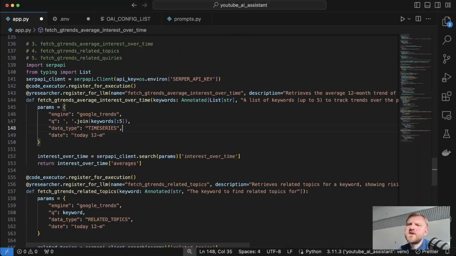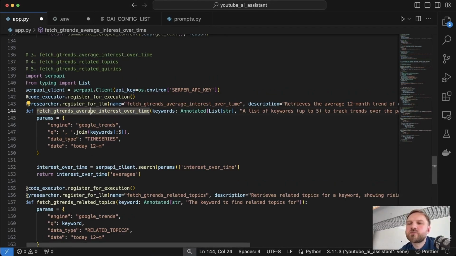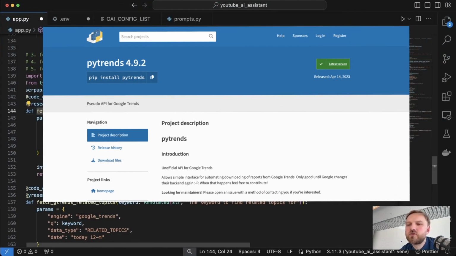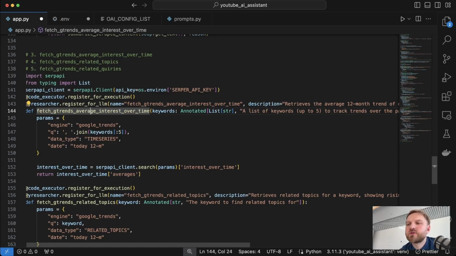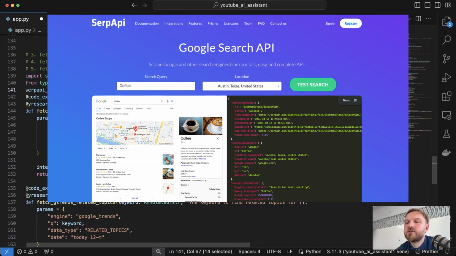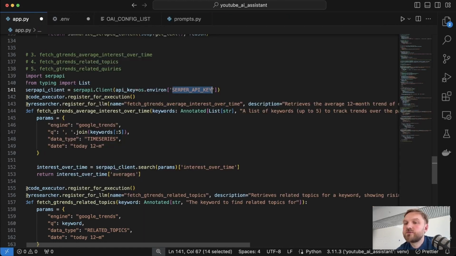The functions fetching Google Trends data are quite similar, so I won't go into much detail. First, I tried to use the Python package PyTrends in order to implement all the three functions. Unfortunately, Google was throttling all my requests, so I decided to switch and use Serper API. The Serper API is not free, but I guess they have 100 requests for you to try.